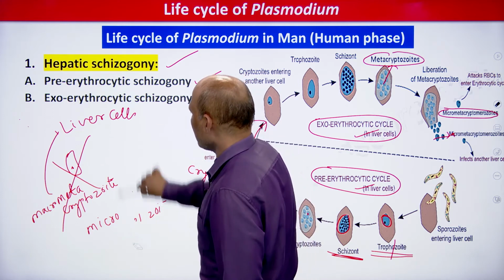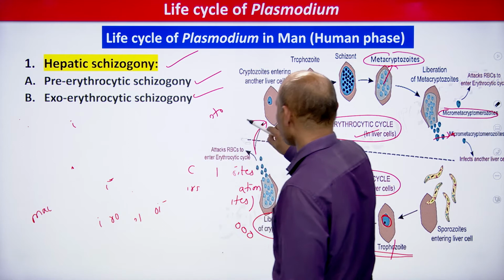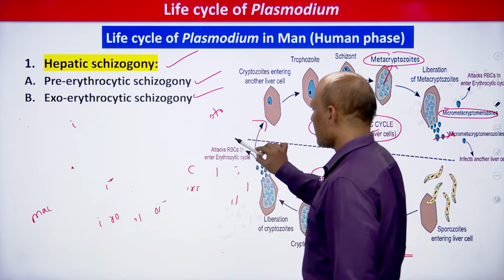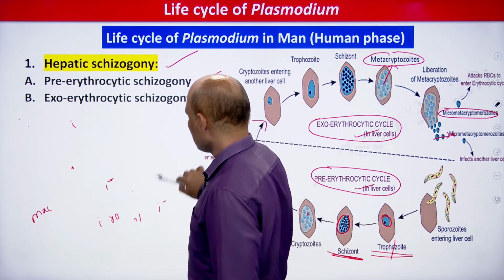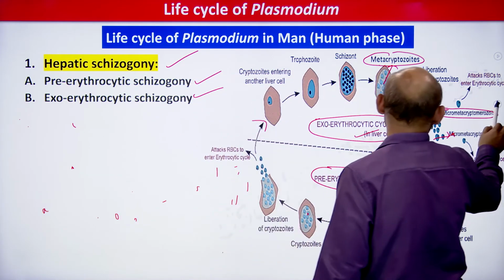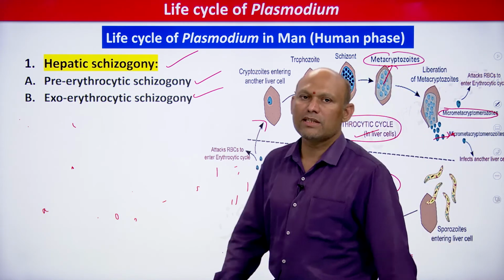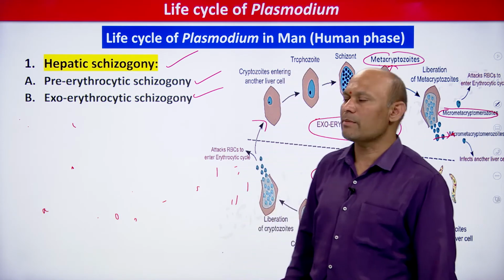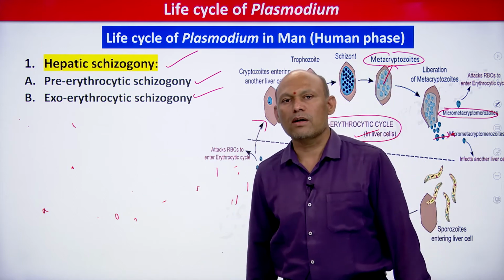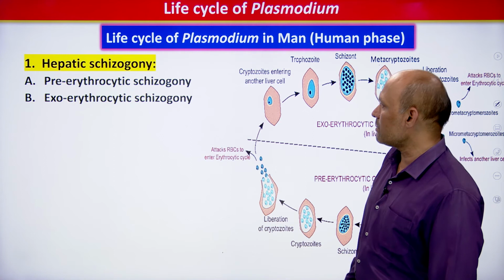Here, the disease symptoms you cannot see, students. Whenever the parasite is undergoing asexual multiplication or hepatic schizogony in a human being, you cannot see the symptoms of malaria. In order to see the symptoms of the disease malaria, the parasite should complete erythrocytic schizogony, which we have already seen, my dear students.